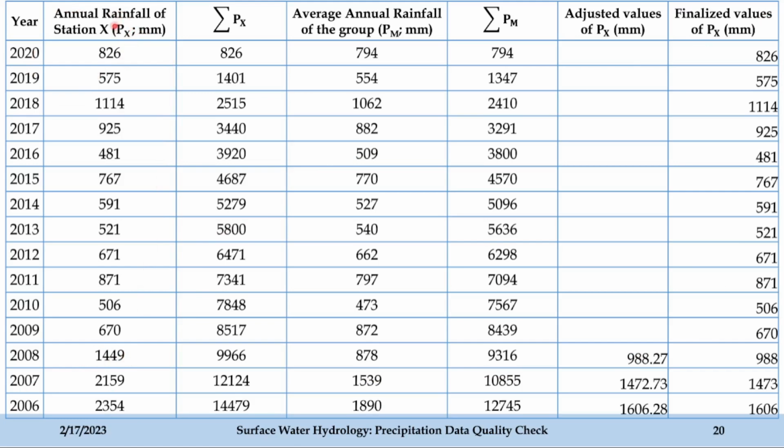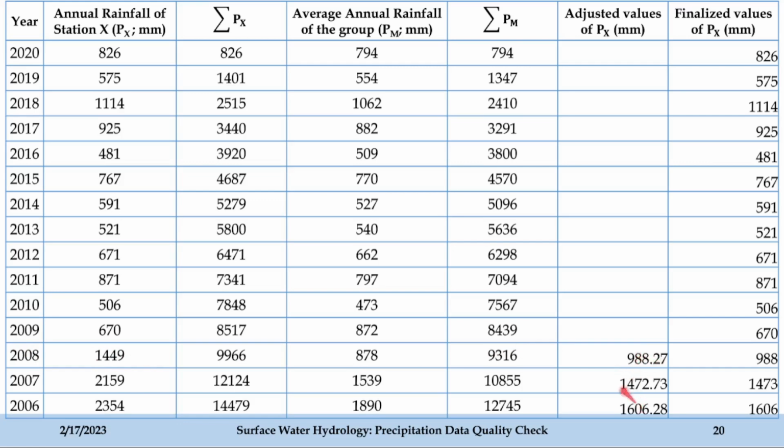For example, here we see that these are the actual values 826, 575, 1114, 925, and so on. These are the actual values which are plotted here. So these are the as-is values. No change has been done between these two values, that is the finalized value of Px. But the change has occurred after 2009. So after 2009, the first year is 2008, which is 1114.49 mm. This is multiplied with the correction ratio, which we obtained in the previous slide, and we obtained this as 988.27.